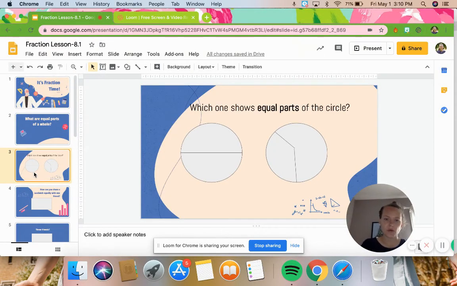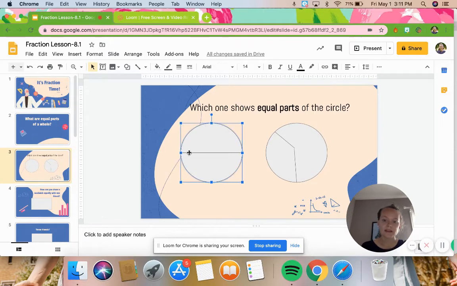Which one shows equal parts of the circle? So these are two different circles. We have one here and one here. This one is cut straight down the middle. And this one is kind of cut like this. Which one shows equal parts of the circle? If I was sharing this pizza with a friend, which one of these lines would allow us to have the same amount of pizza? This one, right? Because this is my half, this is my friend's half, and they're the same size and they're the same shape. If I shared this pizza with a friend, one of us wouldn't be very happy because we're not getting as much as the other person. So this one shows equal parts of a circle.